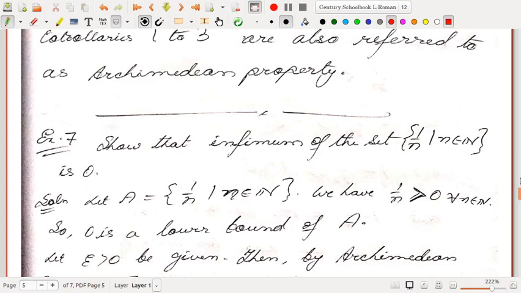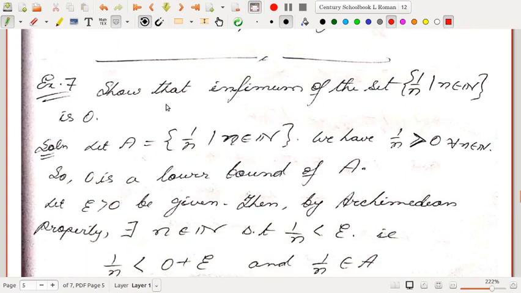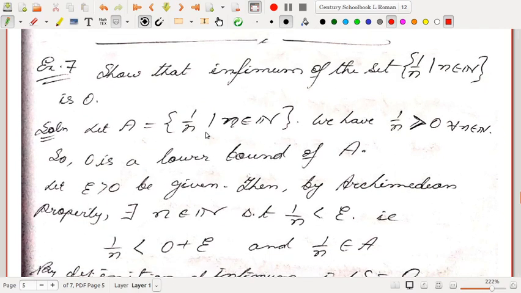Next, let us see this exercise. Show that the infimum of the set 1/n, that is the set of all 1/n such that n belongs to natural numbers, is 0. Okay. So how can we use the Archimedean property to show this?